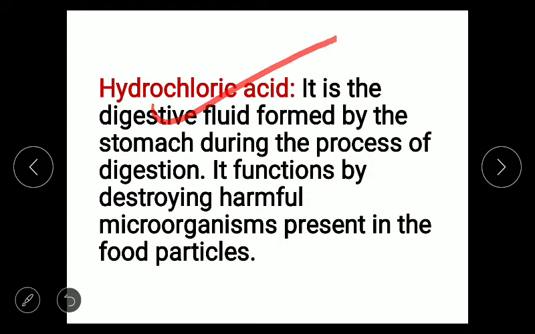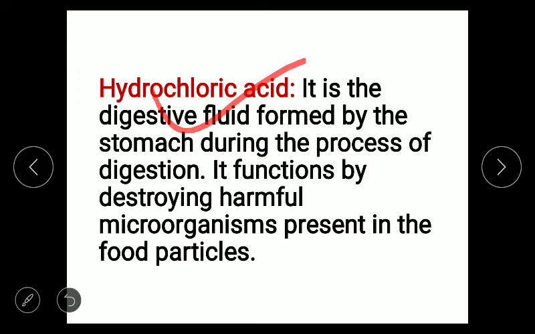This hydrochloric acid is the digestive fluid formed by the stomach during the process of digestion. It functions by destroying harmful microorganisms present in the food particles. There are many functions of this hydrochloric acid. First function is to destroy the germs and bacteria which enter our stomach along with the food. Second function of hydrochloric acid is to provide an acidic medium for the digestion of protein in the stomach. Protein will be digested in the stomach only if it gets the acidic medium, and this acidic medium is provided by the hydrochloric acid.